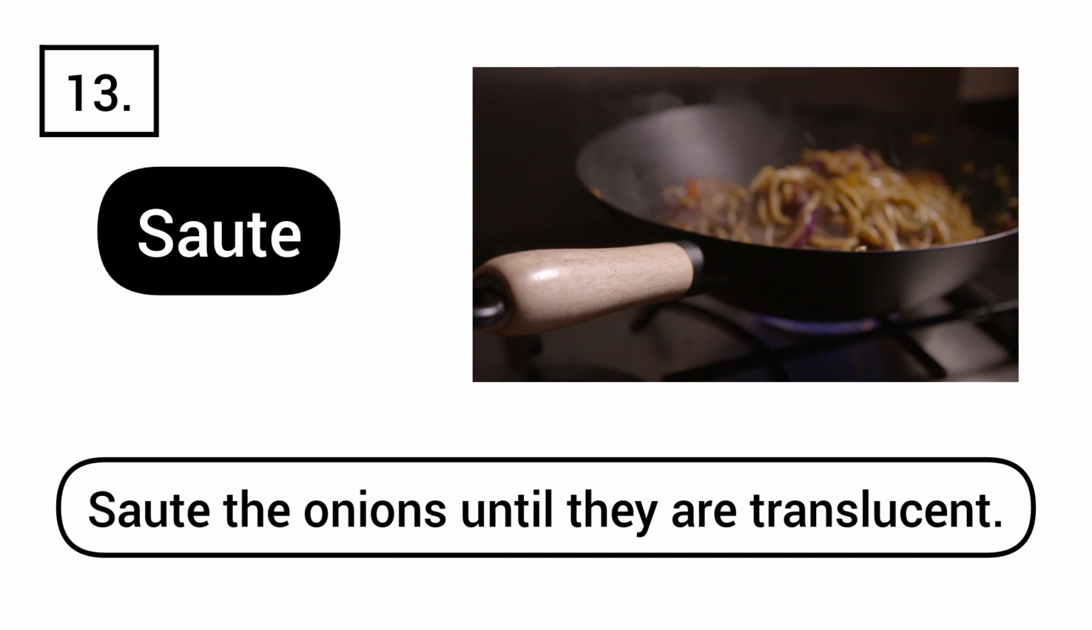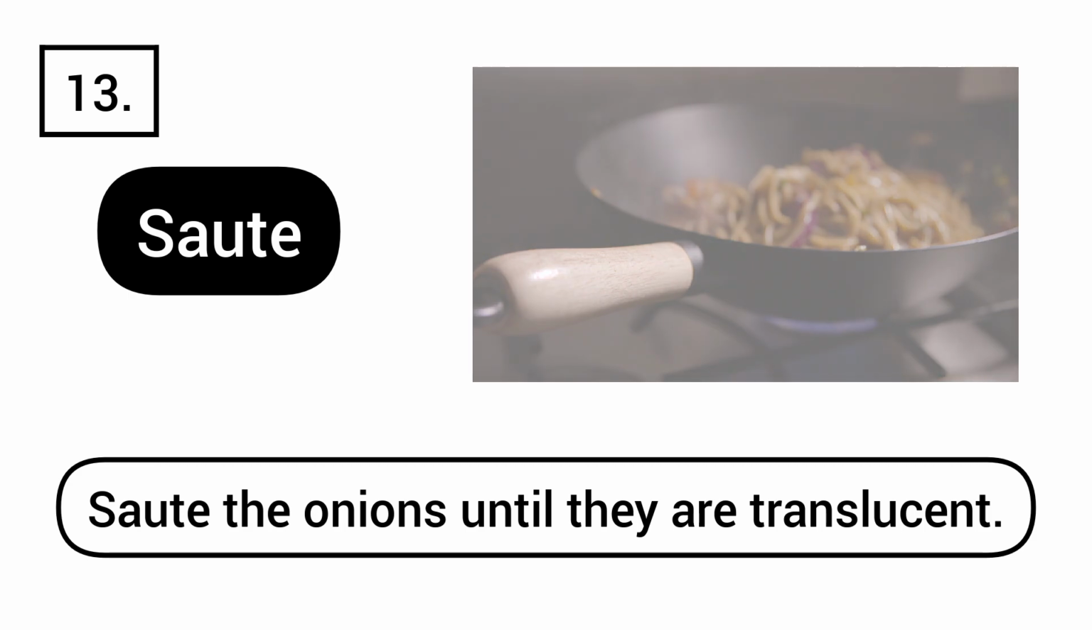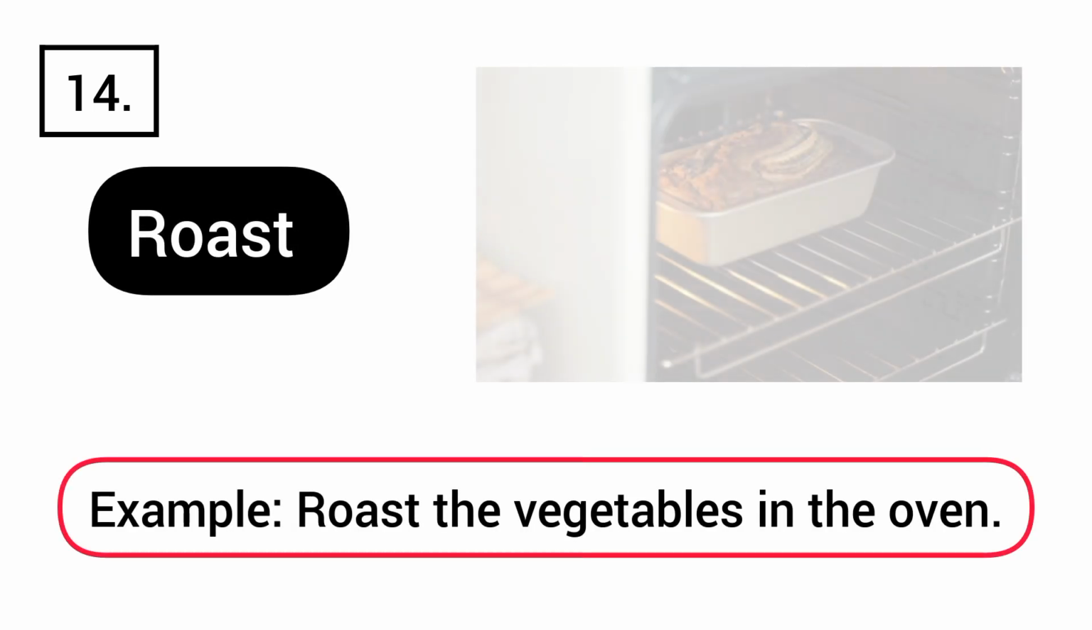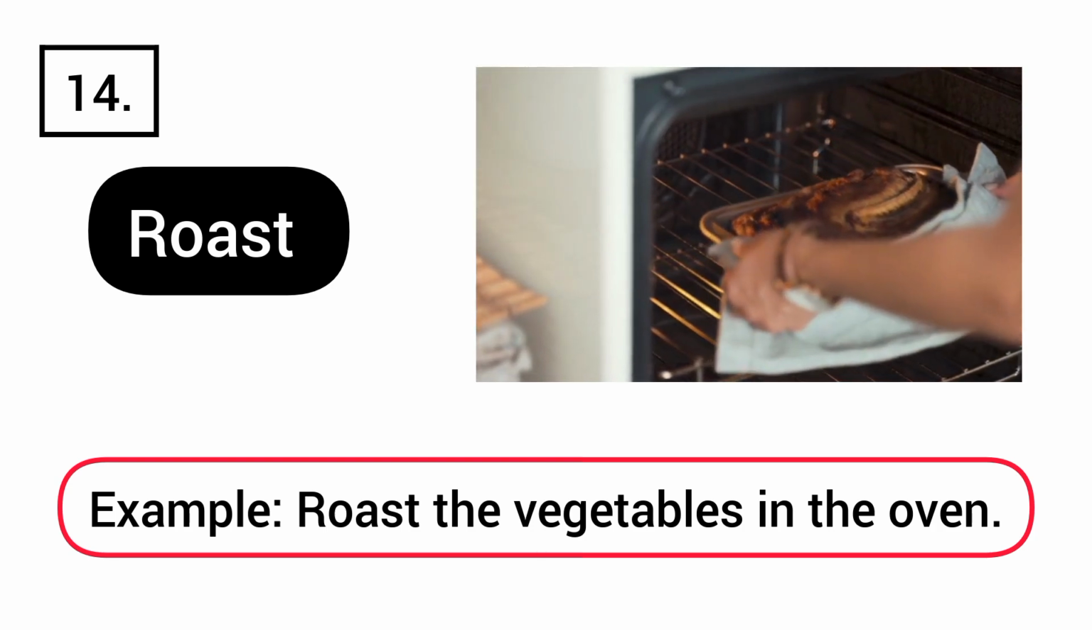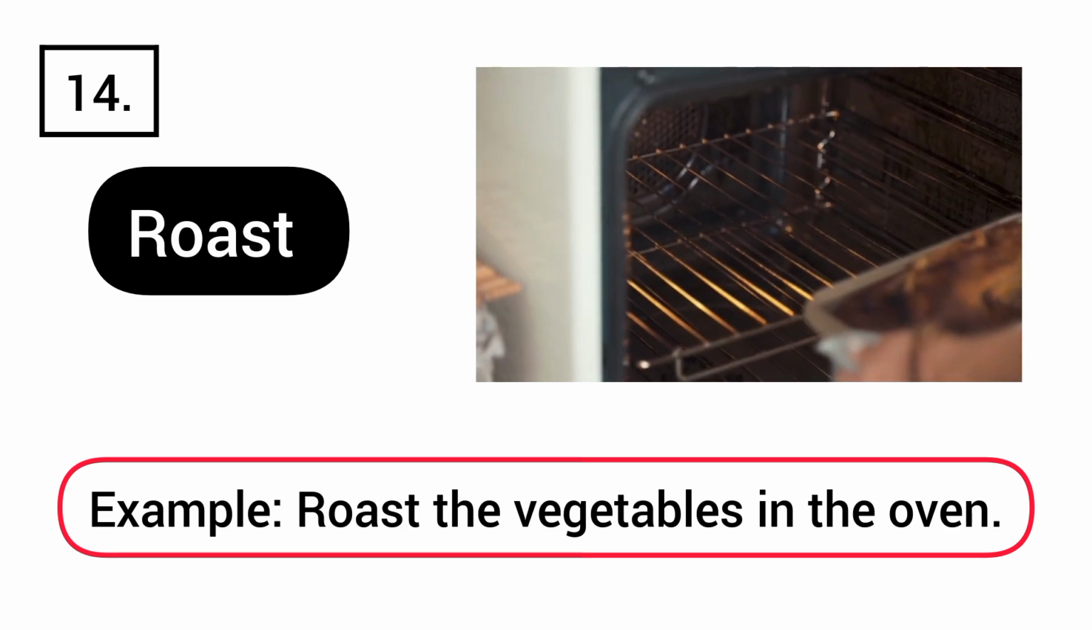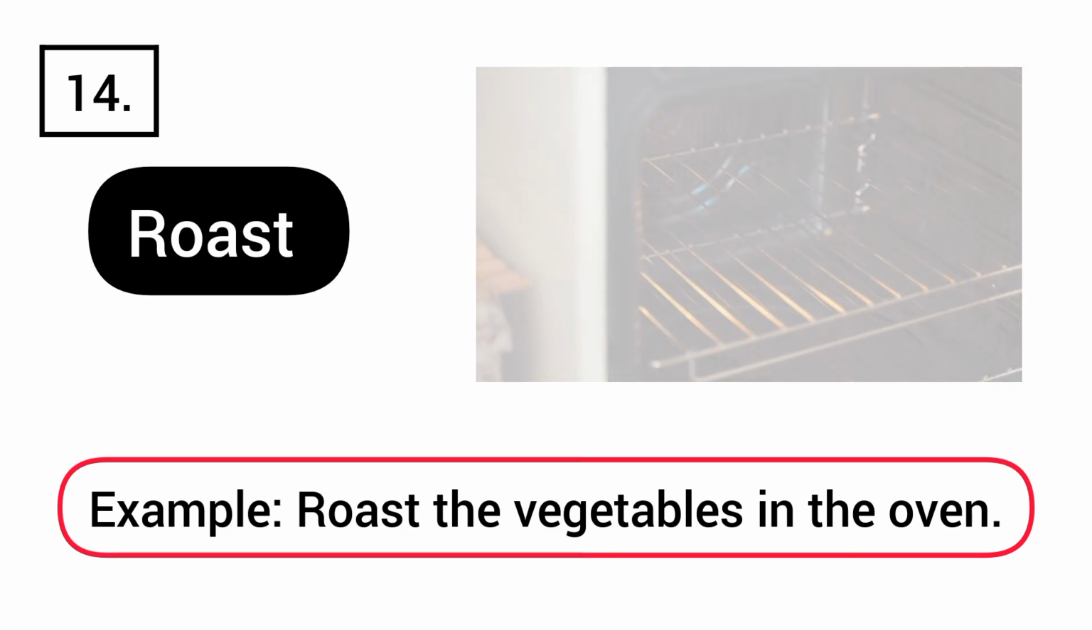Sauté. Example, sauté the onions until they are translucent. Roast. Example, roast the vegetables in the oven.